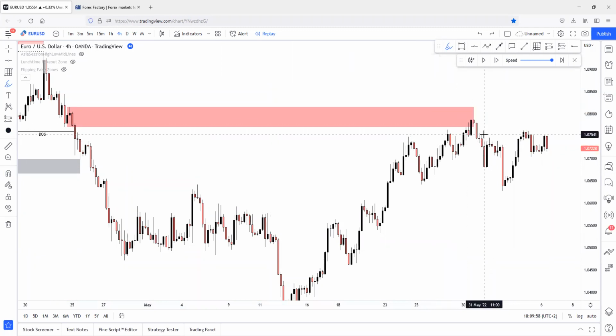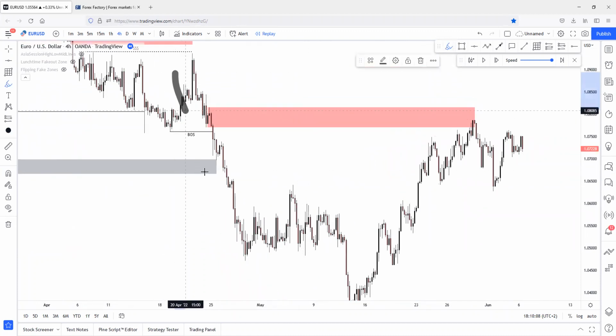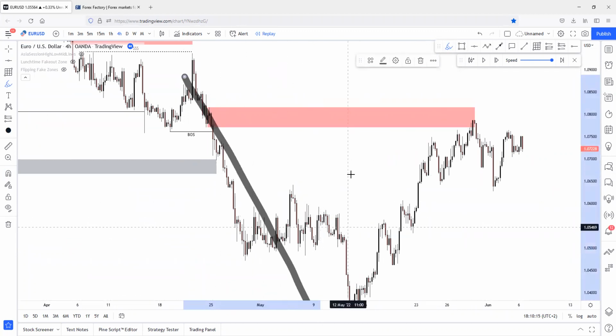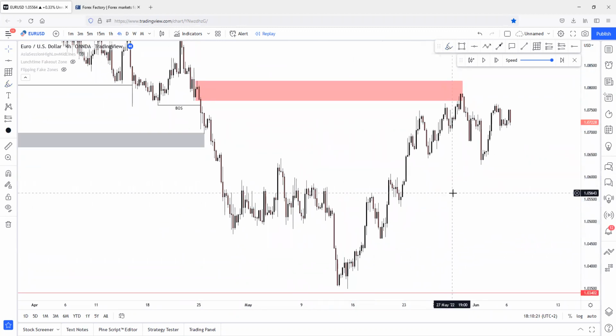And after a supply mitigation, price has just created a 4-hour change of character. So this 4-hour change of character will strongly confirm that the trend is changing. Why is it changing? Because our main order flow is bearish. Our main higher time frame order flow is bearish, right? After the pullback of the main order flow, so this upside movement is only the pullback of the main order flow, right? This has been explained in the fractal timeframes webinar.